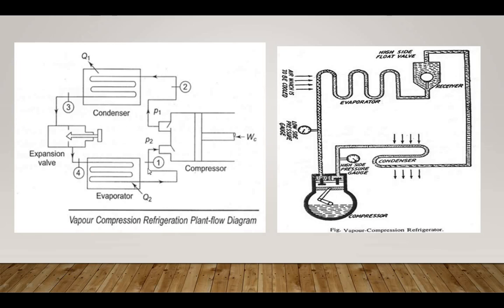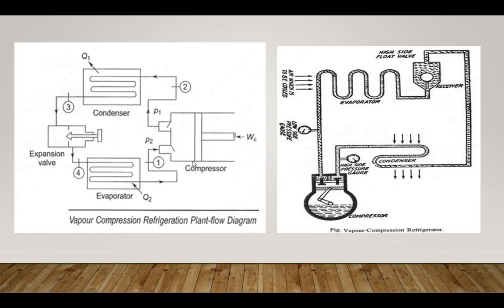Okay, now we see one by one. In a vapor compression system, generally four different processes occur with four different components. There is a compression process with the help of the compressor, then condensation with the help of the condenser, then expansion through the expansion valve, and vaporization through the evaporator. Now first we start from the compression process.